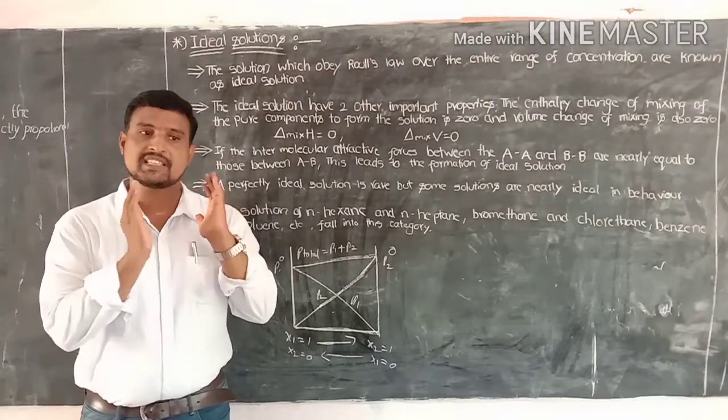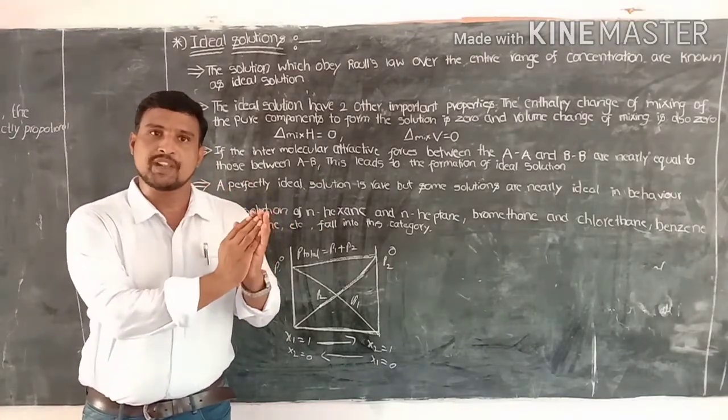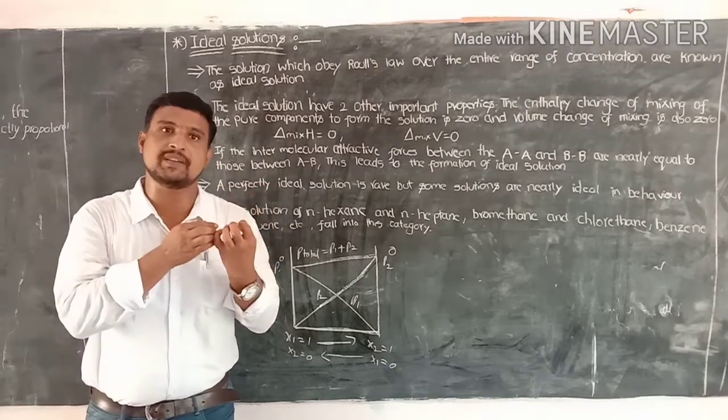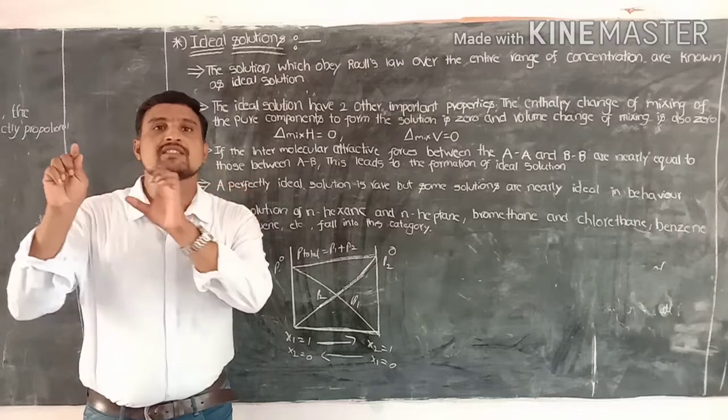Take a mixture of component A and component B. When we take component A and add component B, it gives the AB solution.